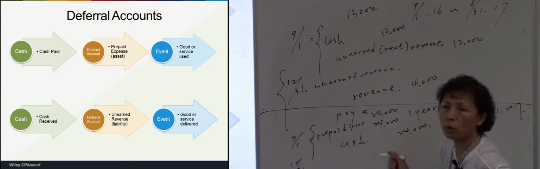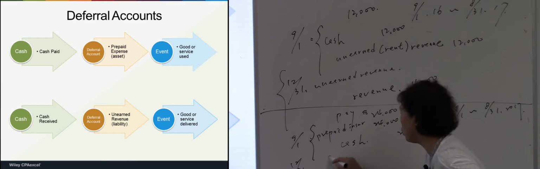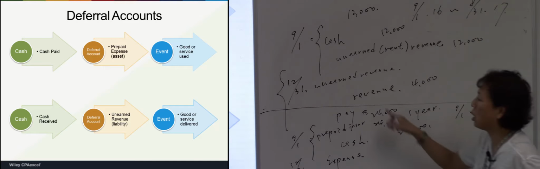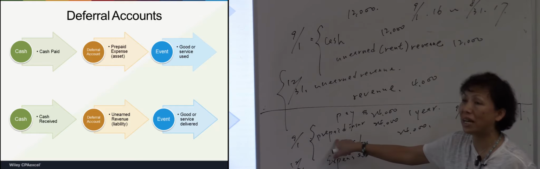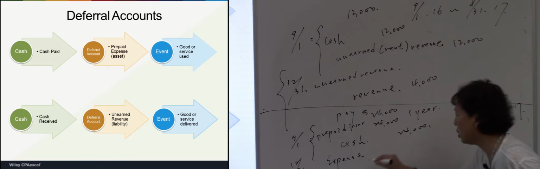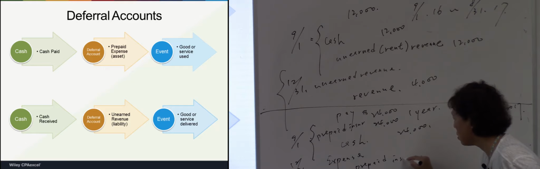So which side is the normal side for expense? Debit. So we put expense in debit. And once we record expense, would the balance in the prepaid insurance account become reduced? Yes. So we should move it to the other side, and the amount is only 8,000.